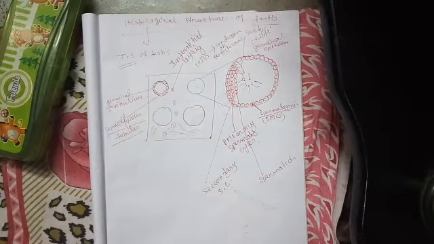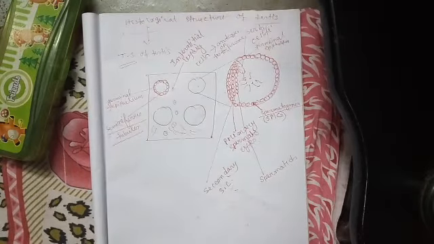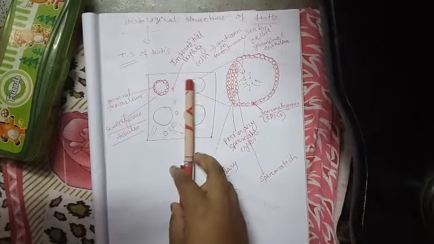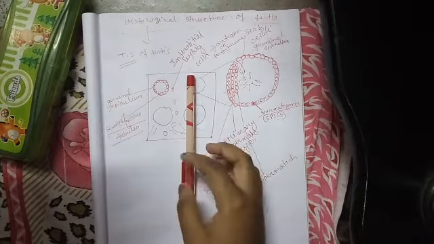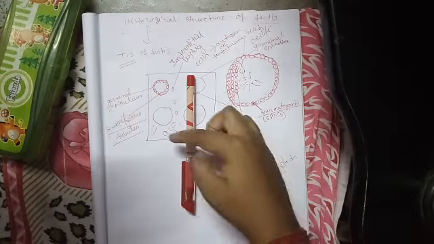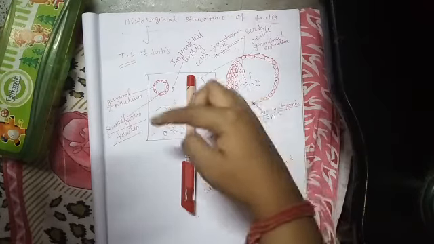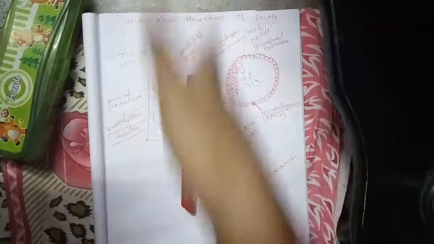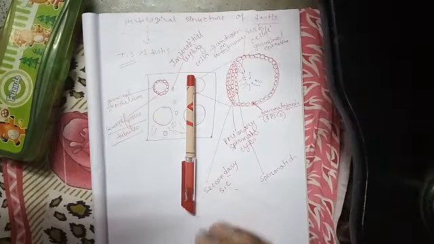Okay, suppose it is a pen. If we cut this pen vertically, the section will be termed a vertical section, and if we cut this pen longitudinally, the section will be called LS.